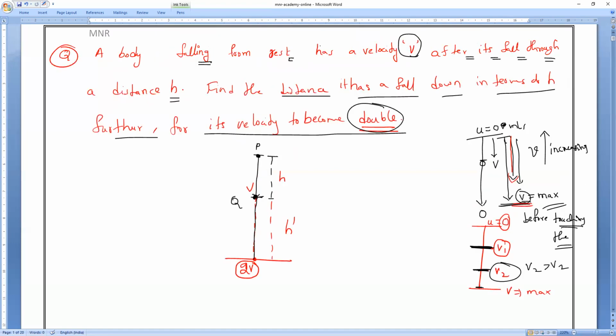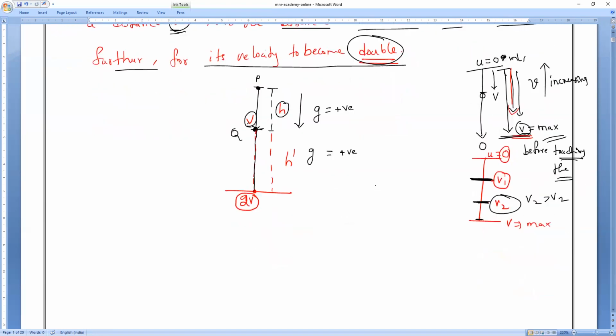So what is the question they are saying? A body falling from rest has a velocity V after its fall through the distance h. Means after traveling h distance, it has a velocity of V. As we know, g acts in the downward direction, so g is positive. Here also g is acting downward, so g is positive. Let me write that as case 1.